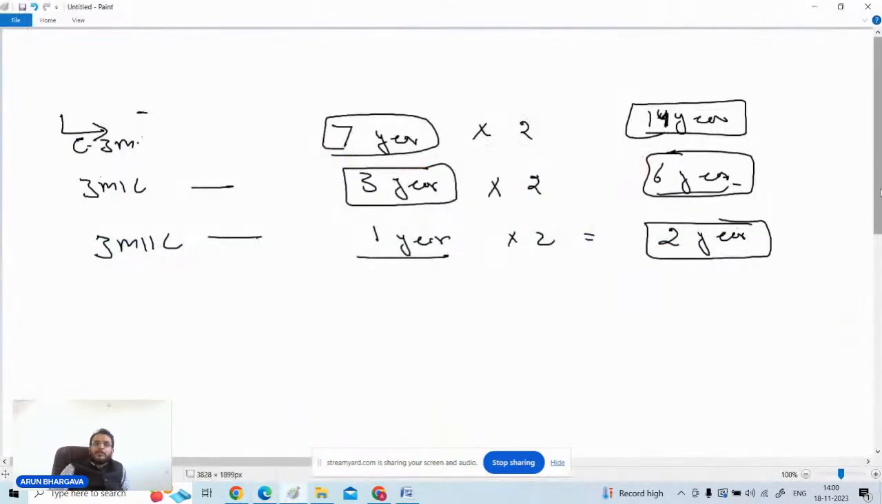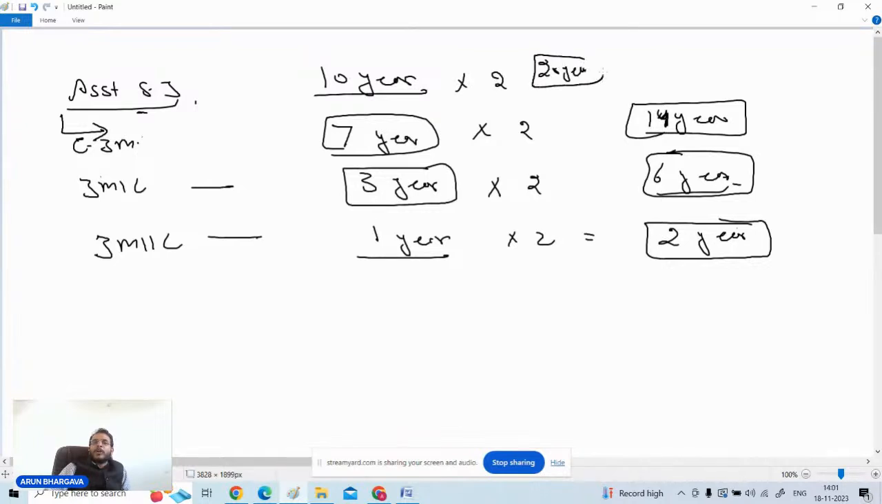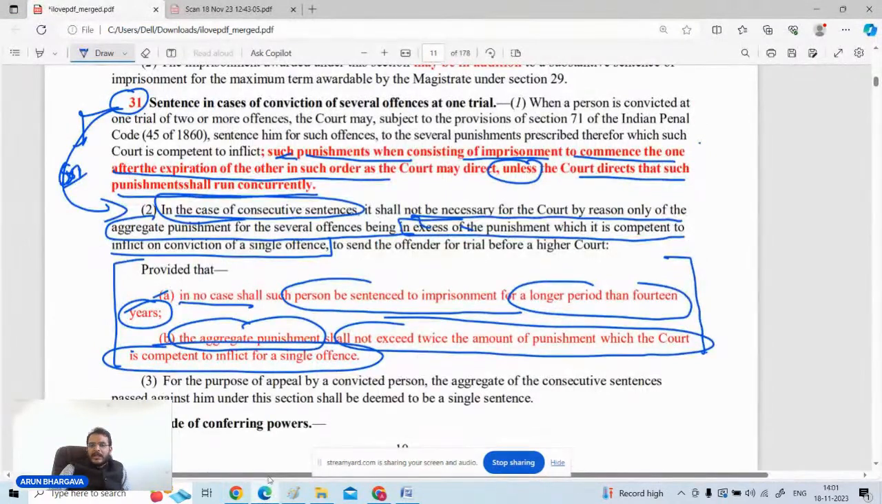But the main point which people have to understand is that our Assistant Sessions Judges can give a maximum punishment up to 10 years for one offense. Twice will be 20 years, but he cannot go up to 20 years because there is a restriction that in no case will you go beyond the 14 years period.